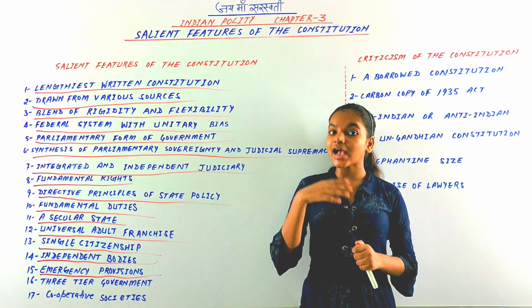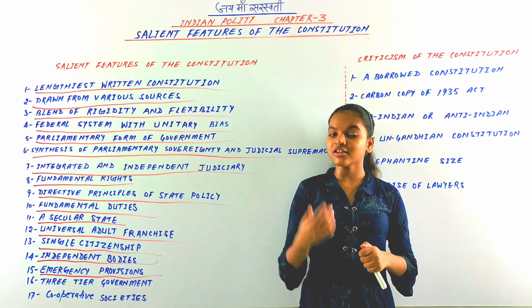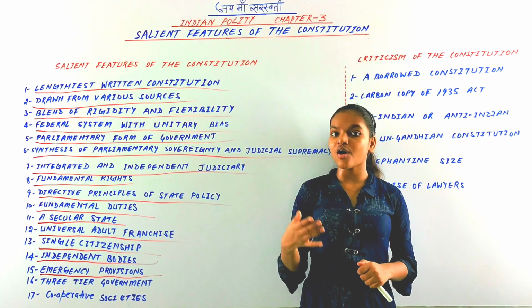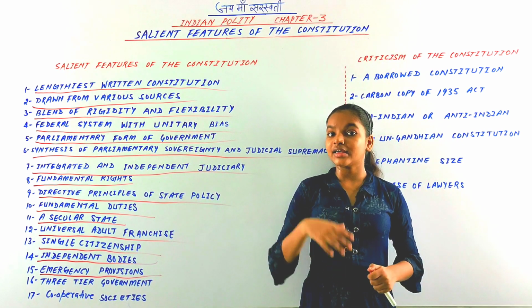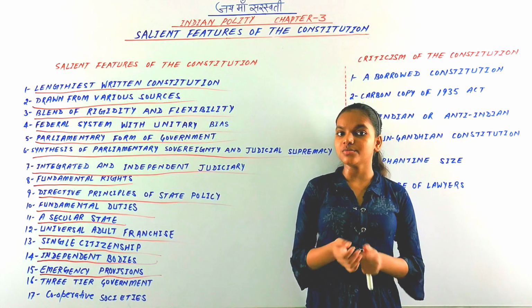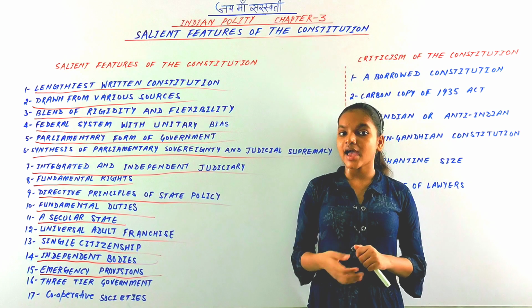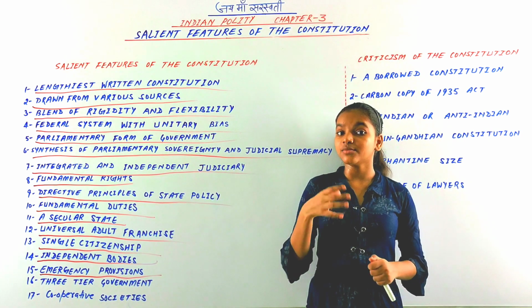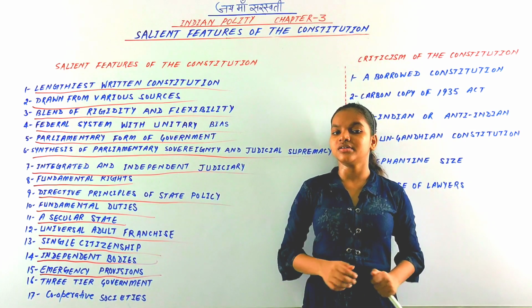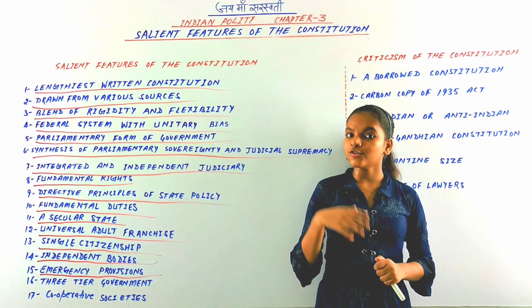First is national emergency, which comes when there is war, armed rebellion or aggression, and it comes under Article 352. Second is state emergency, which comes on two factors.